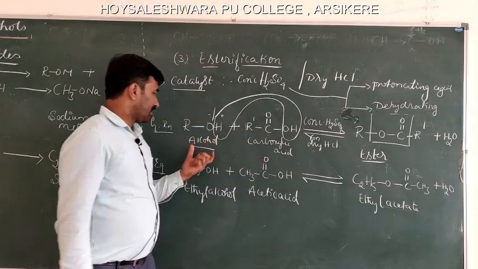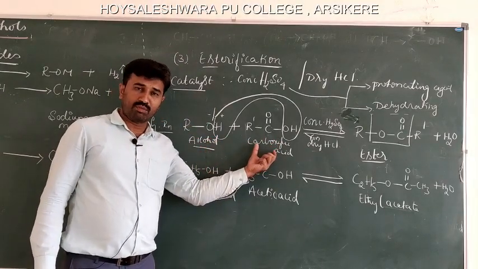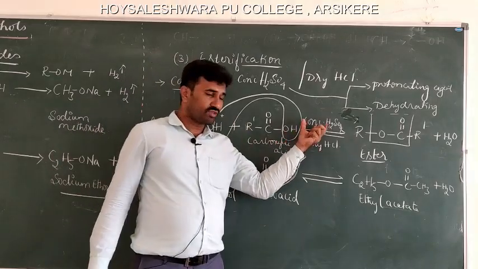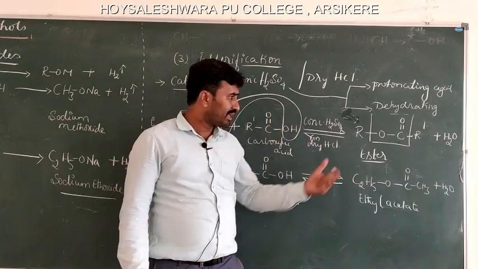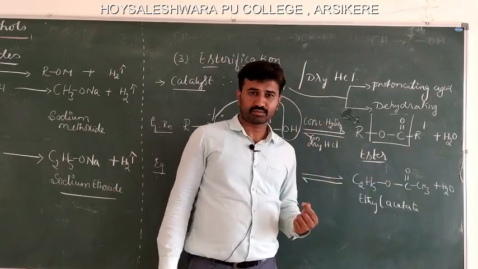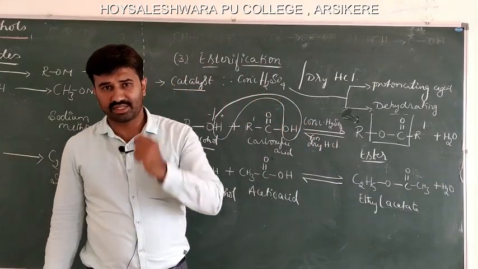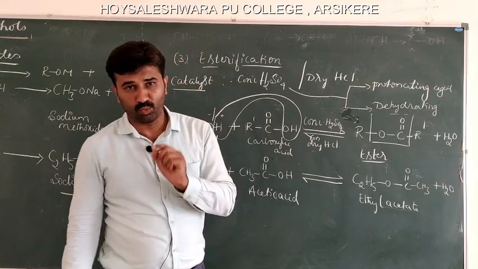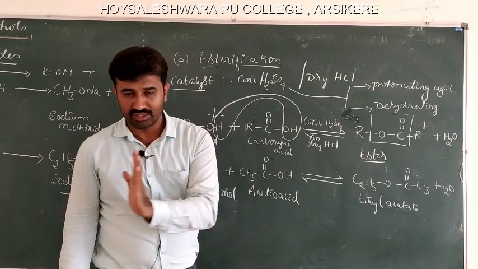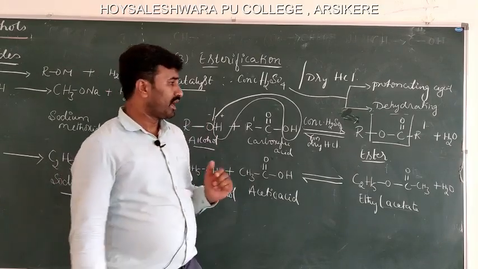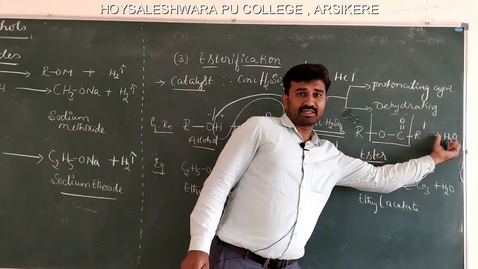See, this is one molecule of alcohol reacting with one molecule of monocarboxylic acid in presence of concentrated sulfuric acid or dry HCl gas to form an ester. You have to keep in mind that the catalyst used is concentrated sulfuric acid. It is playing a dual role. One is it is responsible for the protonation of alcohol to initiate the reaction, and it helps in the removal of water, which is coming as a byproduct.